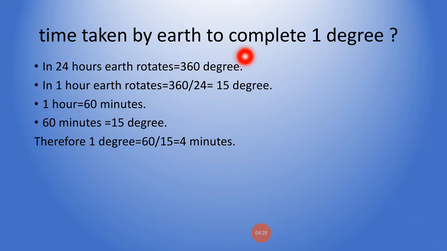first we should know the time taken by the Earth to complete 1 day, and then I will answer how we calculate times in different countries. In 24 hours, our Earth rotates 360 degrees, and in 1 hour, Earth rotates 15 degrees. Since 1 hour means 60 minutes, in 60 minutes Earth rotates 15 degrees. So for 1 degree, Earth requires 4 minutes.